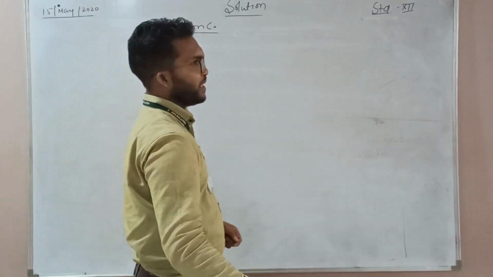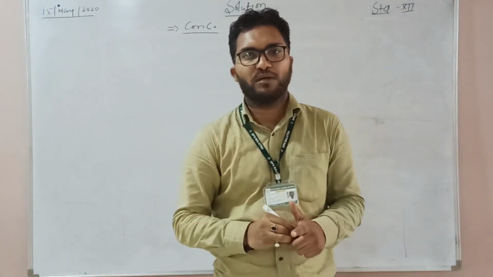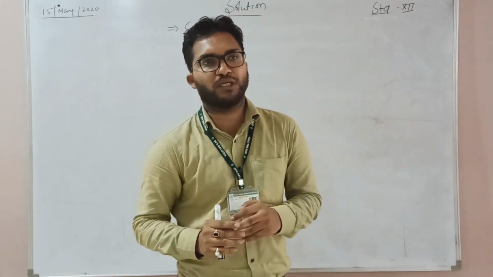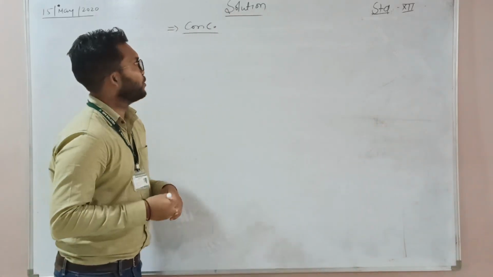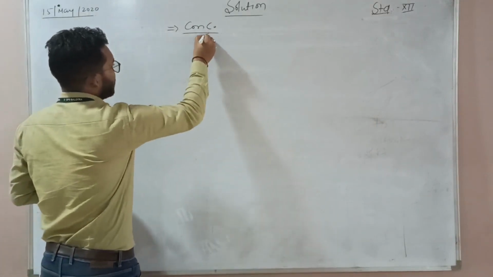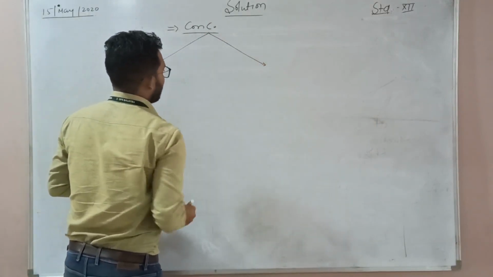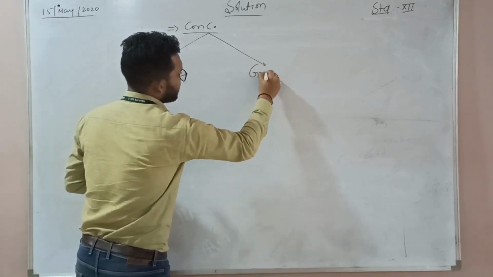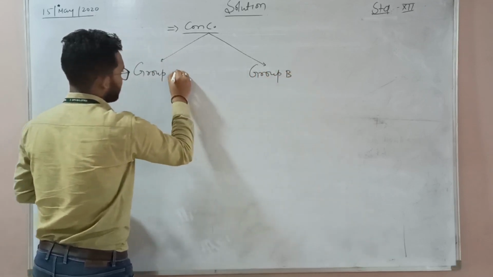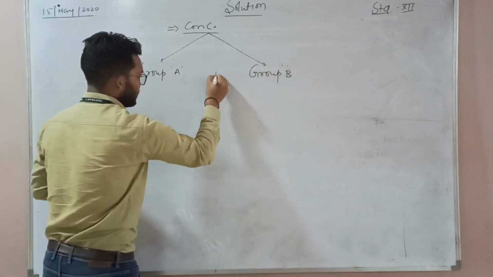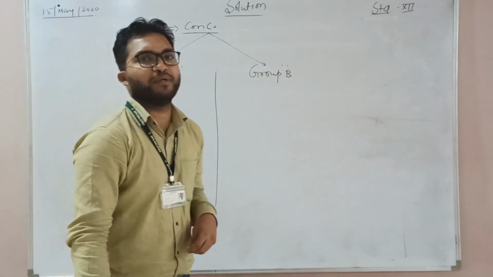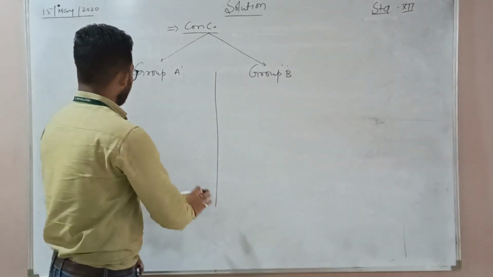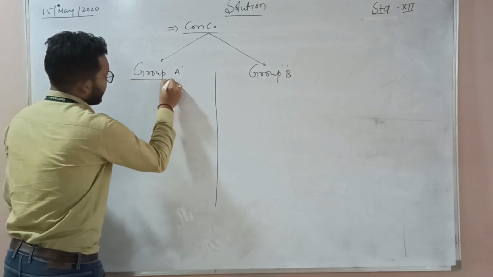Okay. In concentration we generally find out the amount of solute and solvent, and we always find out the concentration in terms of solute. So basically we divide the concentration terms into 2 parts: group A and group B. Why we divide the concentration terms into 2 parts, we will discuss later in this class. So first is group A.